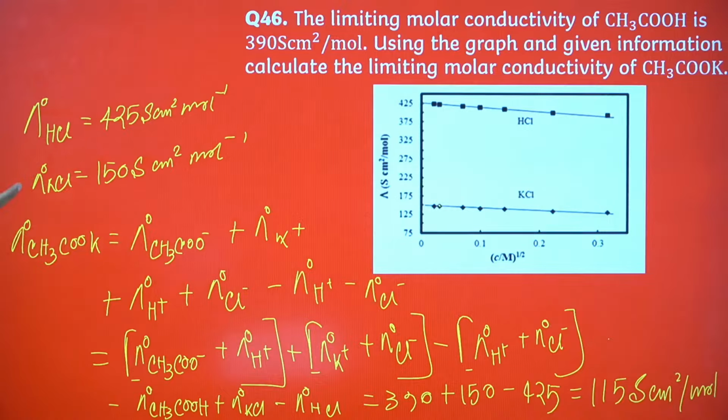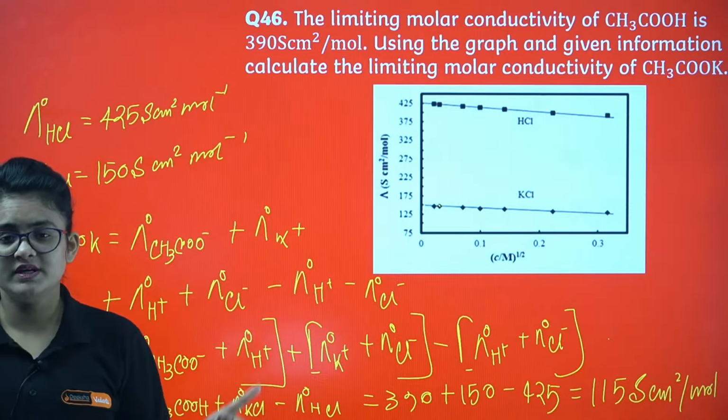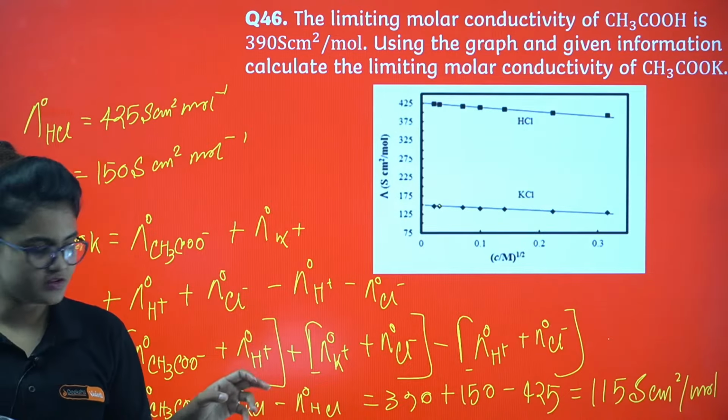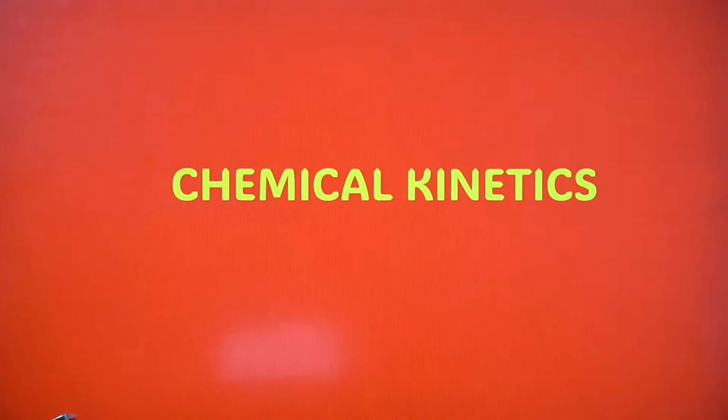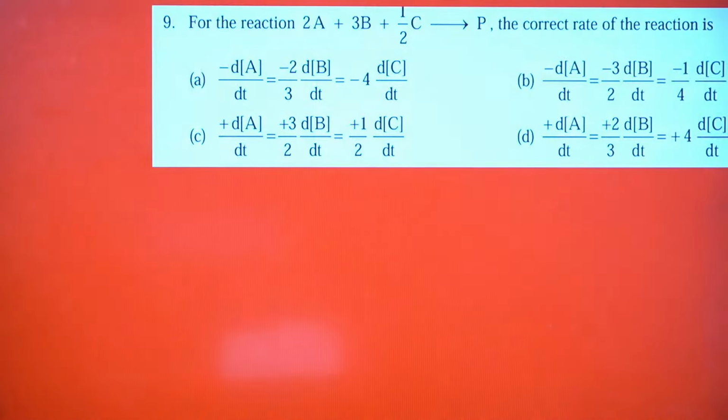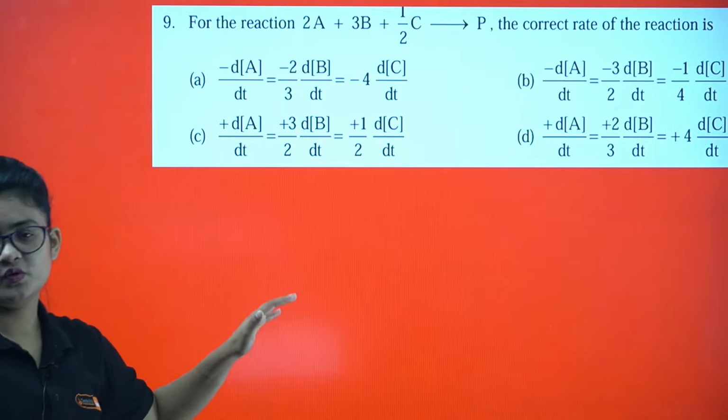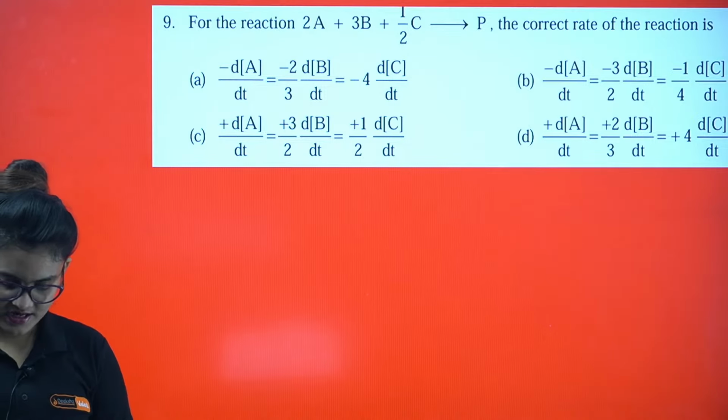So this is a little bit numerical zone from the electrochemistry itself. Let's proceed to chemical kinetics. So chemical kinetics, this is one MCQ. It's taken from the model paper itself. Probably a few of you have faced this in your last pre-board examination as well. Whenever this type of question comes, at first you have to write the rate of reaction, right?